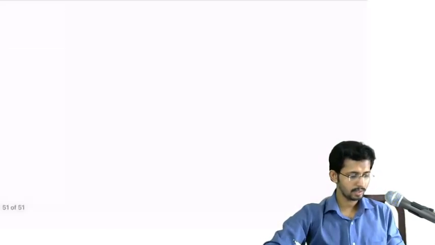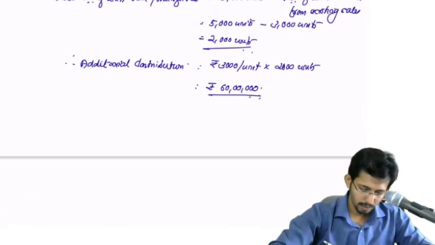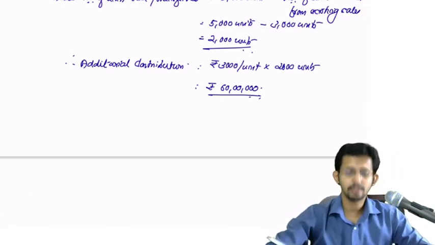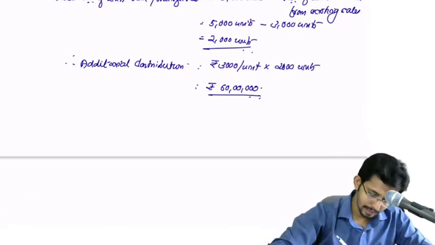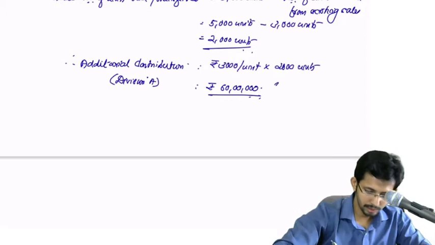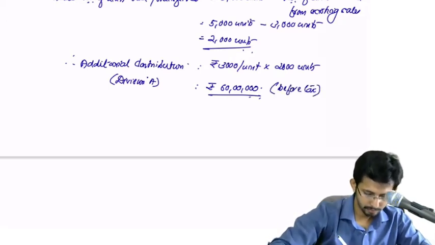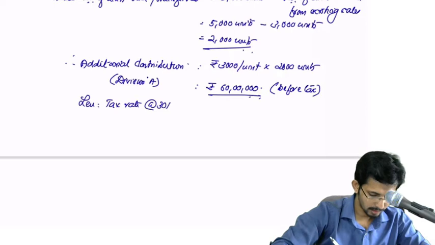60 lakhs. Okay, now when there is an additional contribution to the extent of 60 lakhs, this is division A, so this is before tax. Less tax rate 30%.